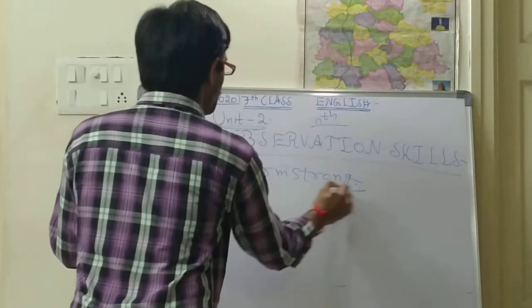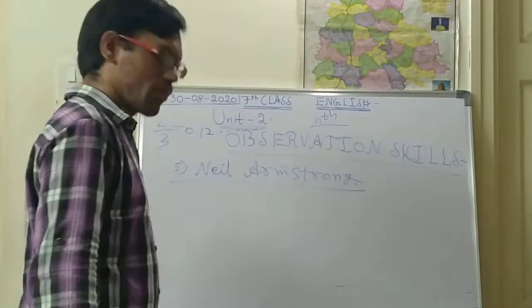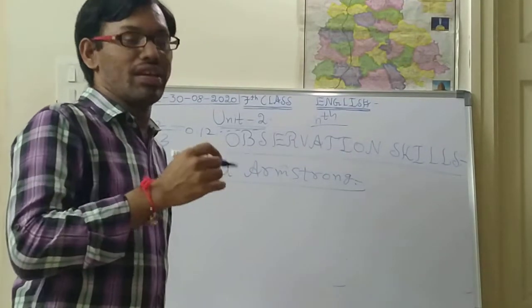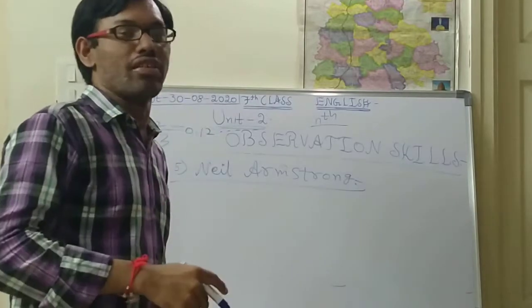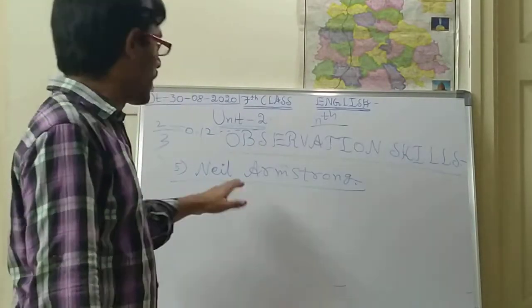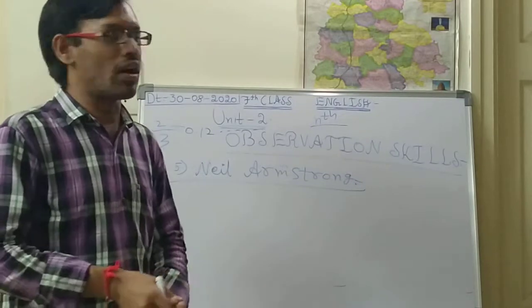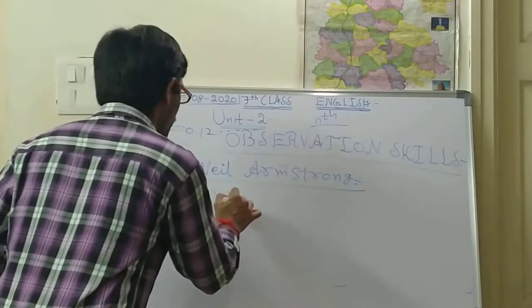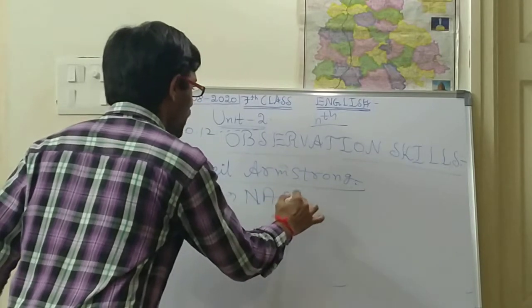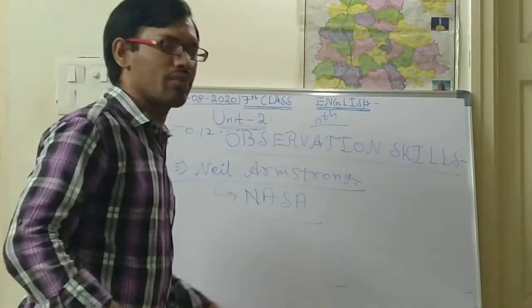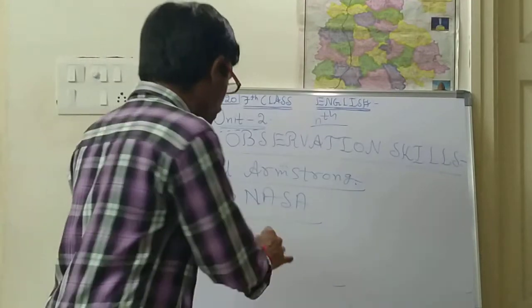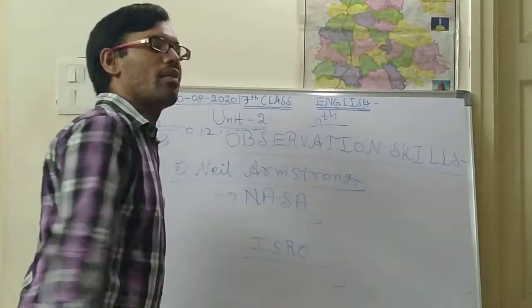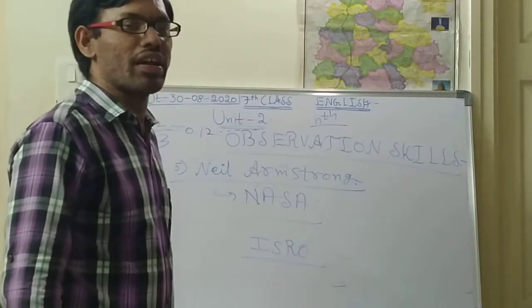Neil Armstrong was a foreign space scientist. That means he does not belong to India. He worked in NASA. What does NASA mean? In India, how ISRO is there, in America NASA is there.